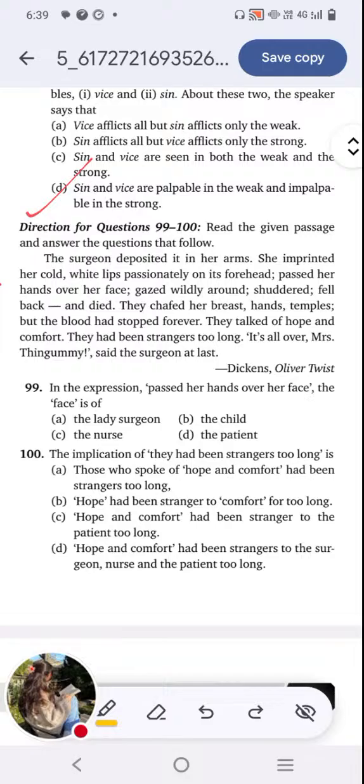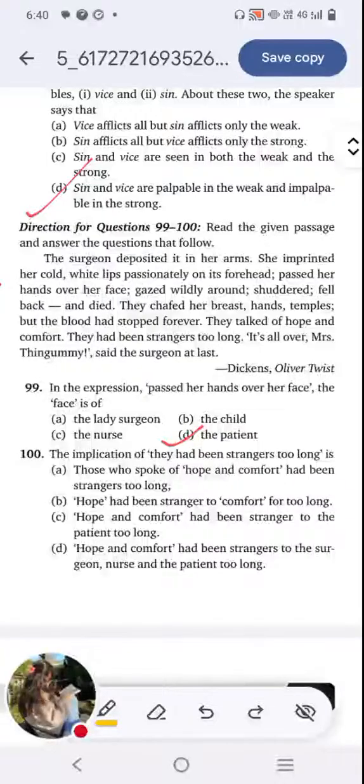Now let's look at the question. In the expression, passed her hand over her face, the face is of? Option A, the lady surgeon. Option B, the child. Option C, the nurse. Option D, the patient. So here the scene is that Oliver Twist, the protagonist, is being born. Oliver's mother gives birth to the baby, but in the process she dies. So here, who is the person dying? The passed her hand over her face. This her refers to Oliver's mother who died. So that means option D, it's the patient.